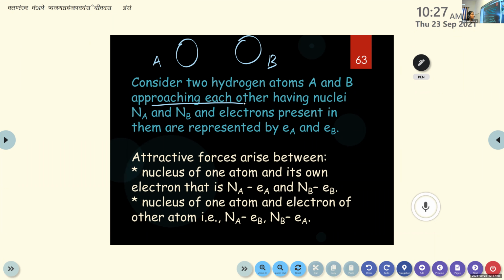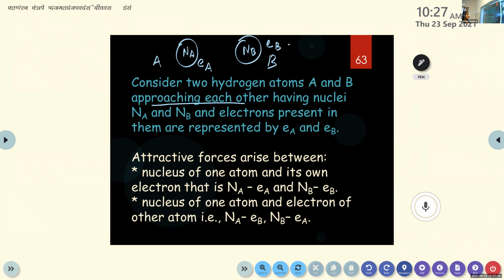So each hydrogen atom has a nucleus, right? For hydrogen atom A it is Na, and for hydrogen atom B it is Nb. And they have respective electrons, right? A has Ea, then B has Eb. So two hydrogen atoms A and B. The nucleus of hydrogen atom A is Na, the nucleus of hydrogen atom B is Nb. Then the electron of hydrogen atom A is Ea, and the electron of hydrogen atom B is Eb.